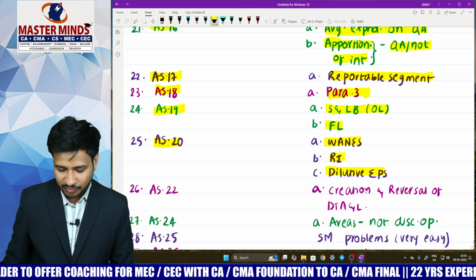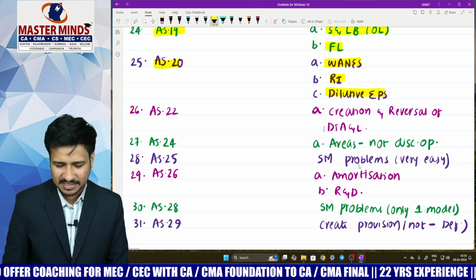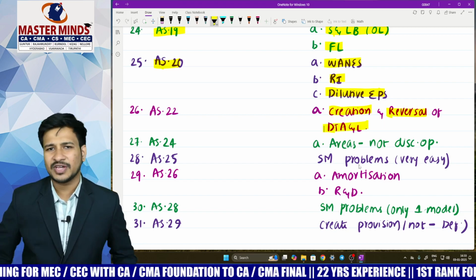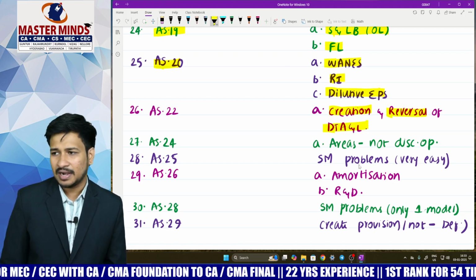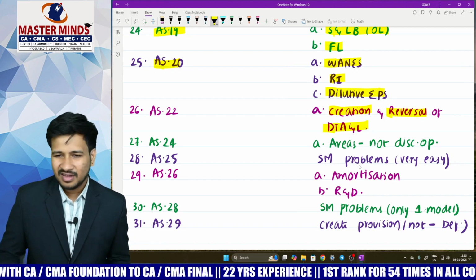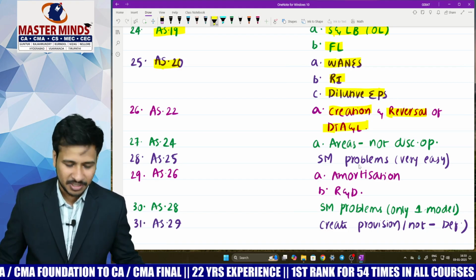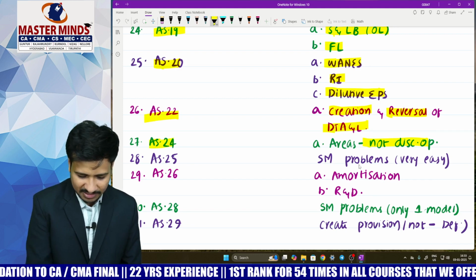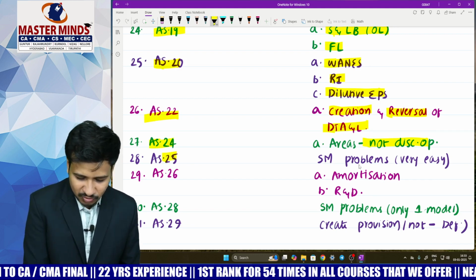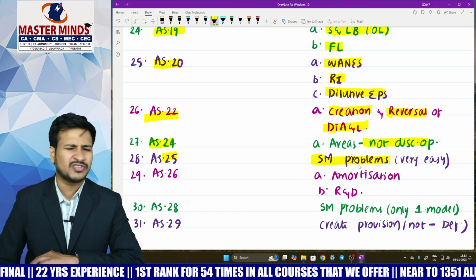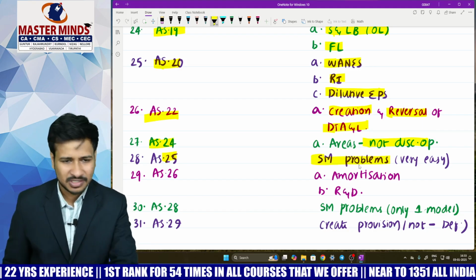AS 22, of course, concentrate only on the initial area, that is when to create and when to reverse DTA and DTL. The rest of the areas like timing differences and, what I mean to tell, MAT concepts, you can initially leave those things as second priority. And coming to AS 24, areas which are not discontinuing operations, that is also important. And AS 25, prepare SM problems, very easy problems, hardly 4 problems are there and they are very easy, prepare those things highly enough.